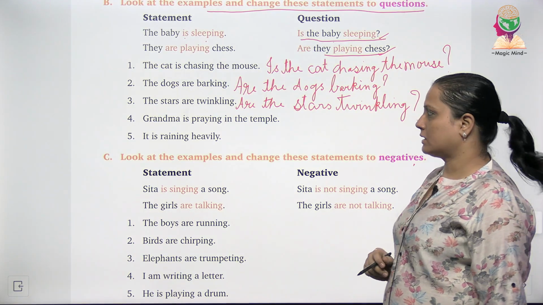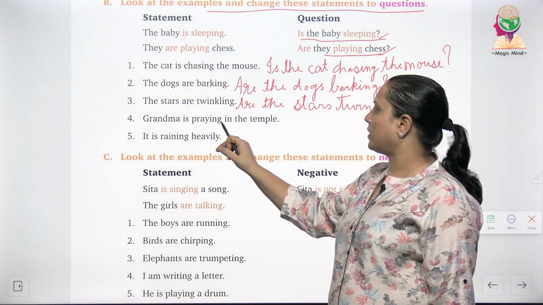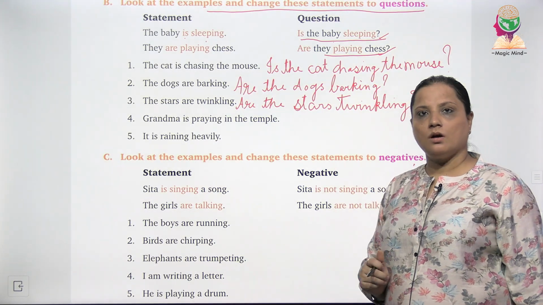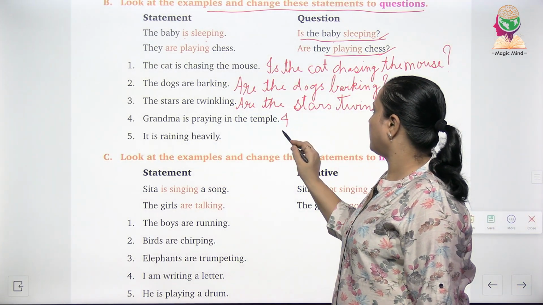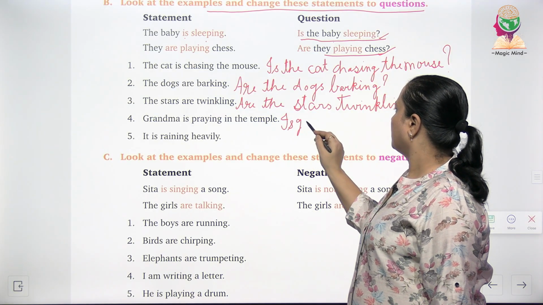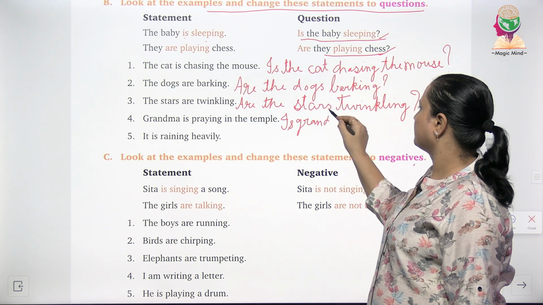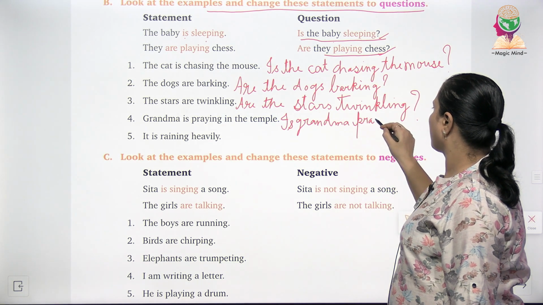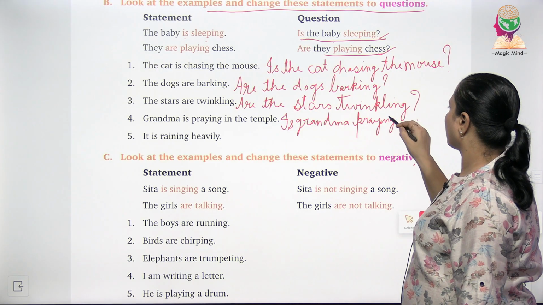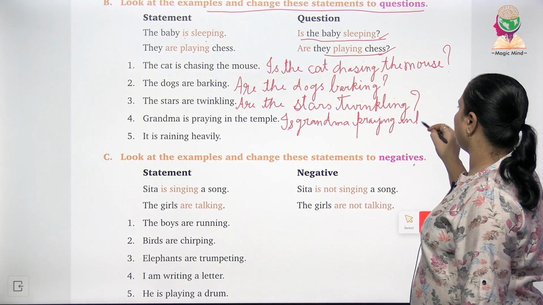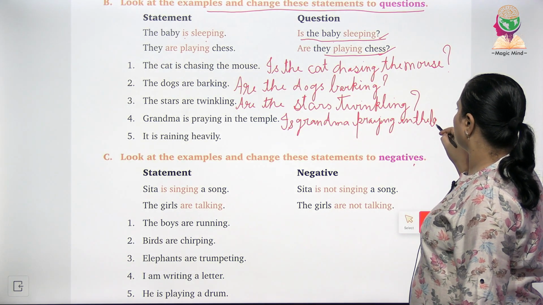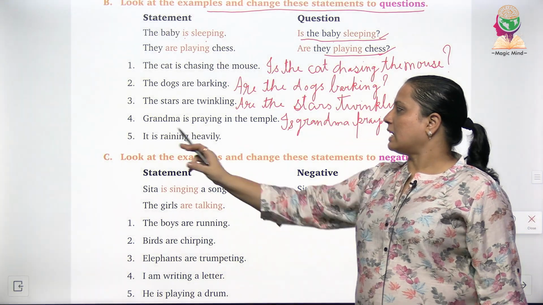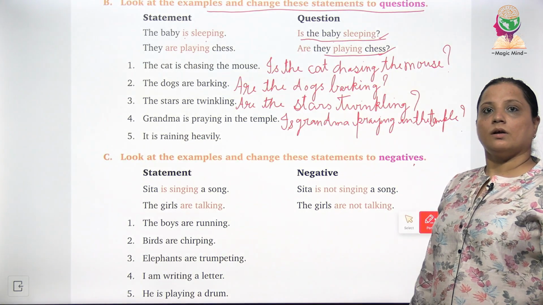Then the next sentence, grandma is praying in the temple. Now this sentence will again begin with is. Is grandma praying in the temple?